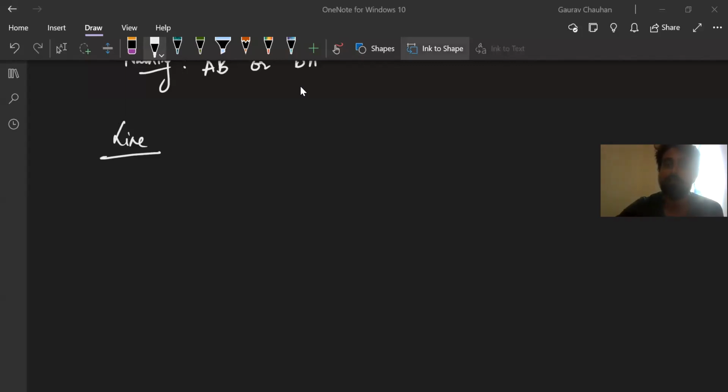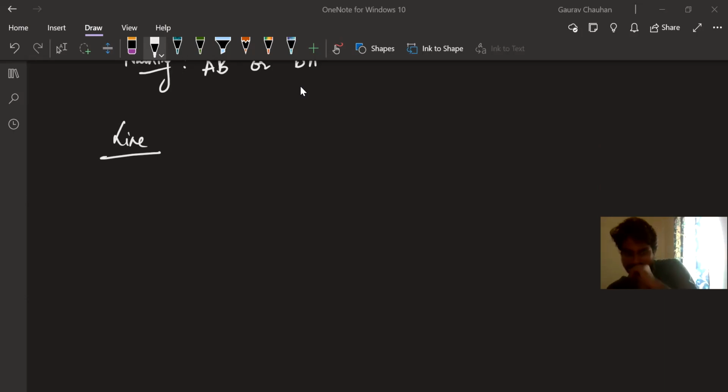The next concept, line. Sir, a line is a collection of unlimited points which goes on to the right and left hand side to an unlimited distance. Okay.